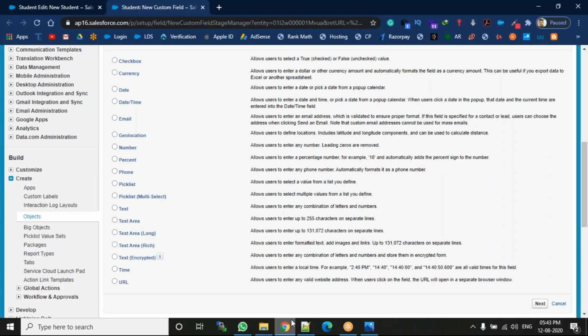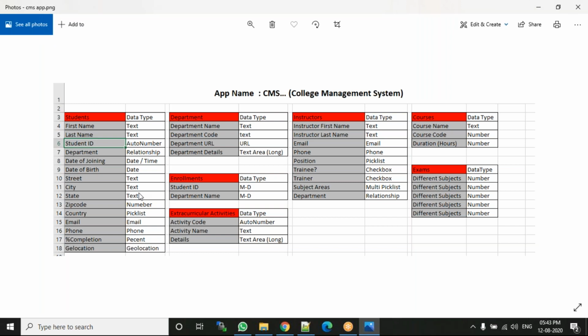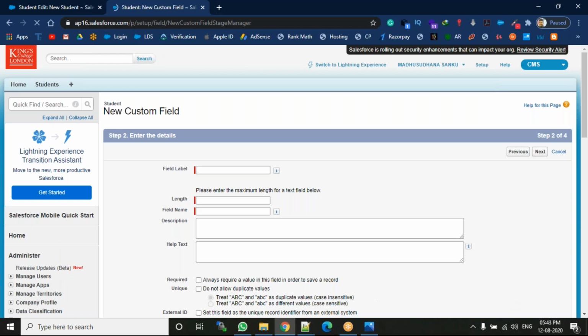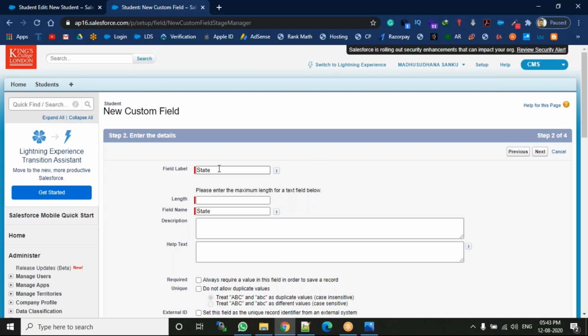So for state, what was the data type here? That is text. That means here we need to select the text data type. Select text, and then click the next button. What was the field name? That is state. When you enter the field label, the field name will be automatically interpreted.